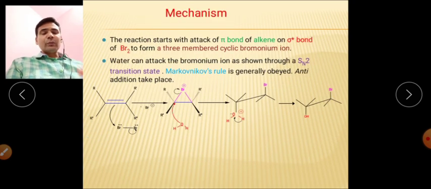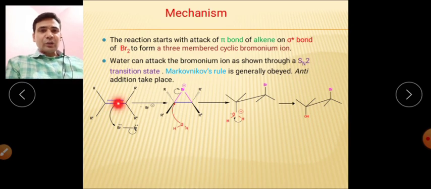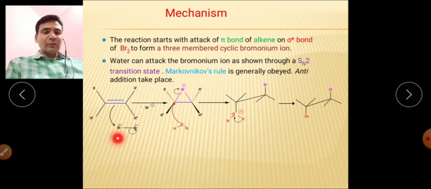Now we will come to the mechanism. You can see on the slide how this mechanism operates. This is the carbon-carbon double bond, and there is an initial attack of the pi electron cloud on bromine. As we know, there is no charge separation, but polarity is attained, because when bromine comes in contact with this carbon-carbon multiple bonded system, it becomes polarized, and because of the polarization, one bromine carries the positive charge and the second carries the negative charge.